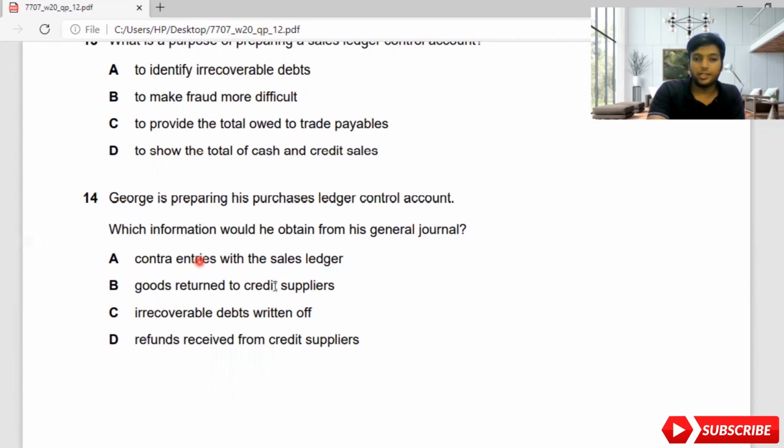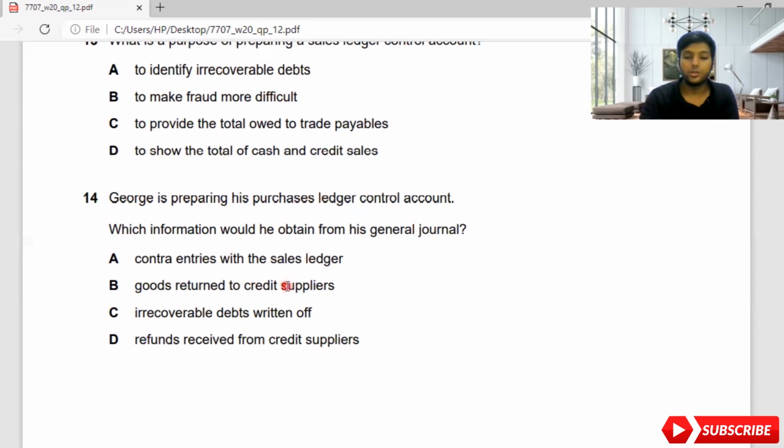So, contra entries with the sales ledger. Let me read all four and come to the answer. Goods returned to credit supplier, irrecoverable debts written off, refunds received from credit supplier. I'll come from behind. Refund received from credit supplier will be under the purchase ledger control account itself. It will not come under the nominal ledger or general journal. Irrecoverable debts written off is a sales account transaction. It's not a creditor's transaction, so this is excluded.